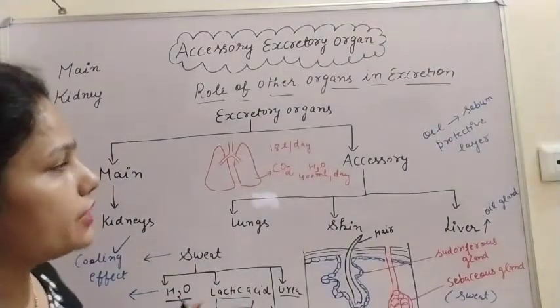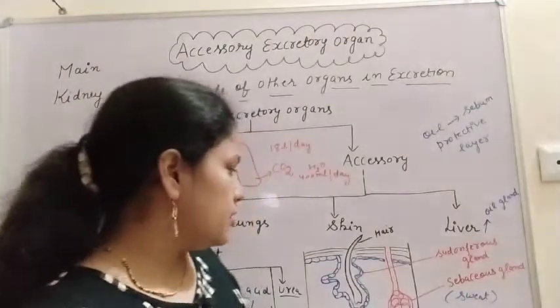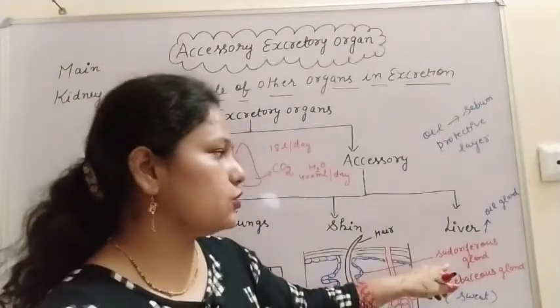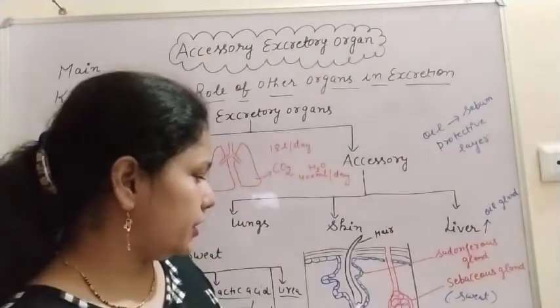After that, the next is the sebaceous gland. These glands are present in the skin, also known as the oil gland, and are present at the base of the hair.